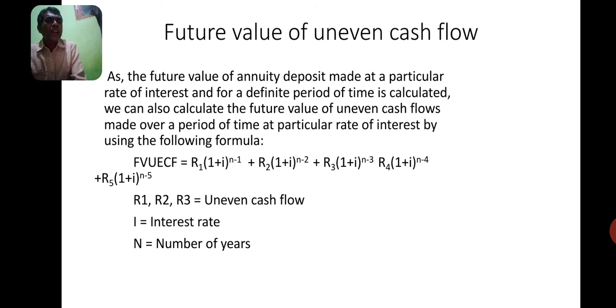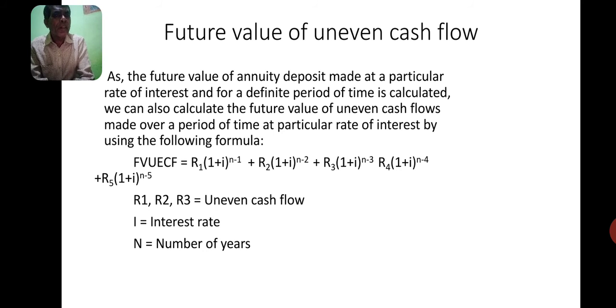Likewise, future value of uneven cash flow can be calculated on the same basis. The only difference is that first year, second year, third year, fourth year or fifth year comes under even. R plus R plus R plus R plus R comes under future value of even cash flow.